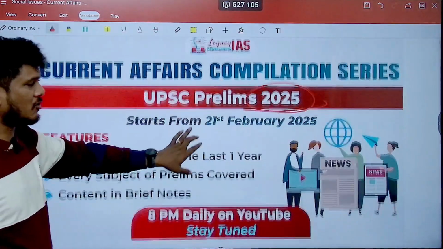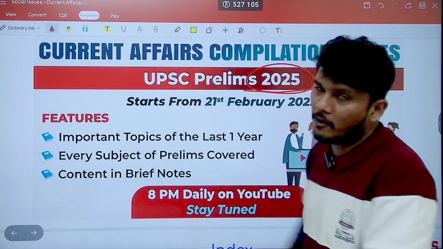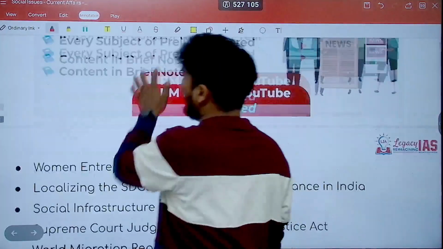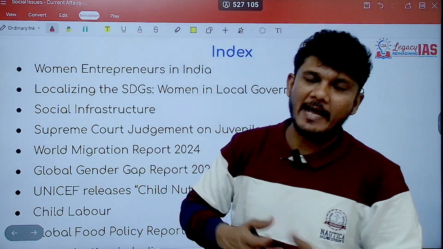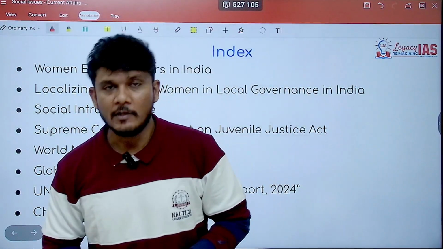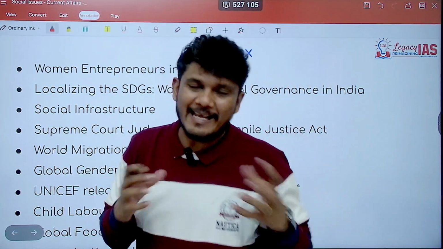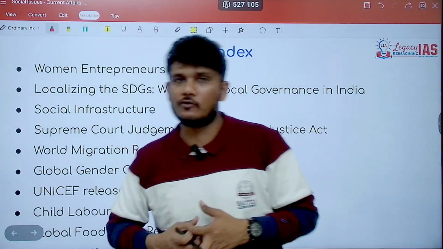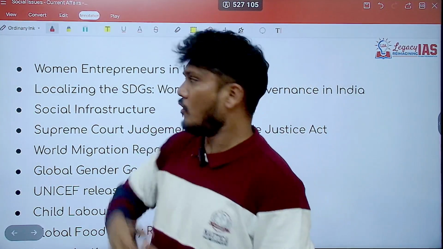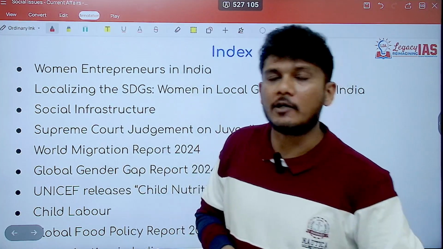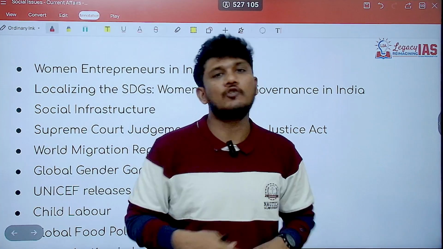So this is the initiative that has already started since 21st February. It's a part of it. So let's get started with the very first lecture on social issues, wherein we'll revise the entire year's current affairs. We'll club this because social issues news are less in number, so we'll club 3 months together, or as and when the number of months are required to be clubbed. So in this lecture you will be looking at news from May 2024, June 2024, as well as July 2024.